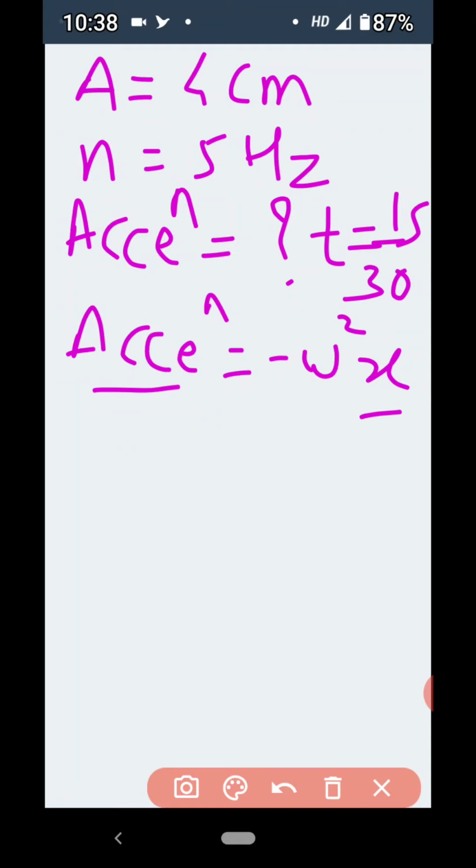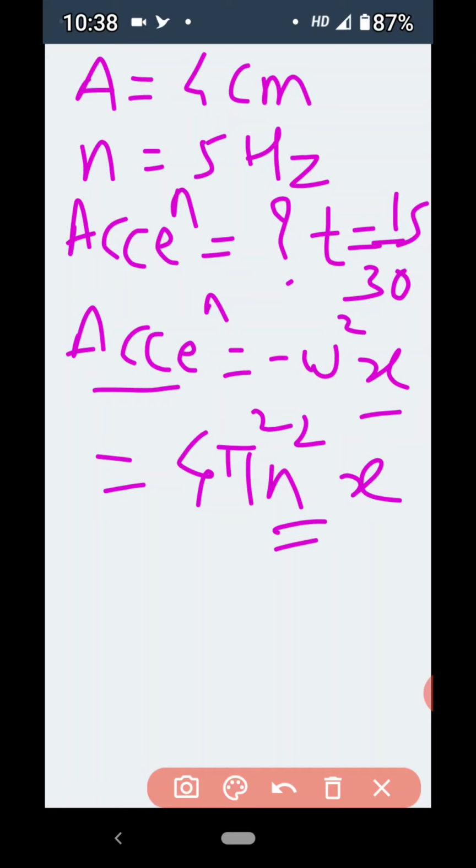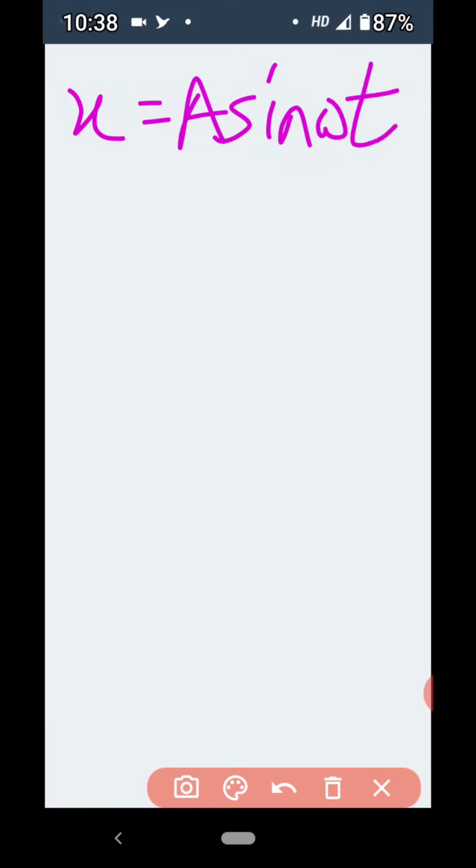But we know that omega is nothing but 2 pi n. Omega square is 4 pi square n square into x. The value of n is given, which is 5 hertz, but the value of x is not given. So we have to find the value of x first, and after that we have to find this acceleration. So let us see how to find the value of x. We know x is equal to A sine omega t when the particle starts from the mean position. As in the question, it is given that it crosses the mean position, so at the mean position x is equal to A sine omega t.